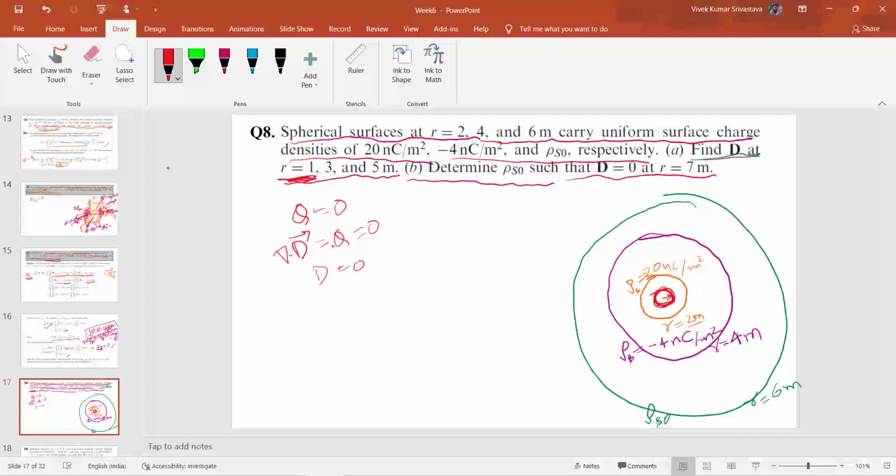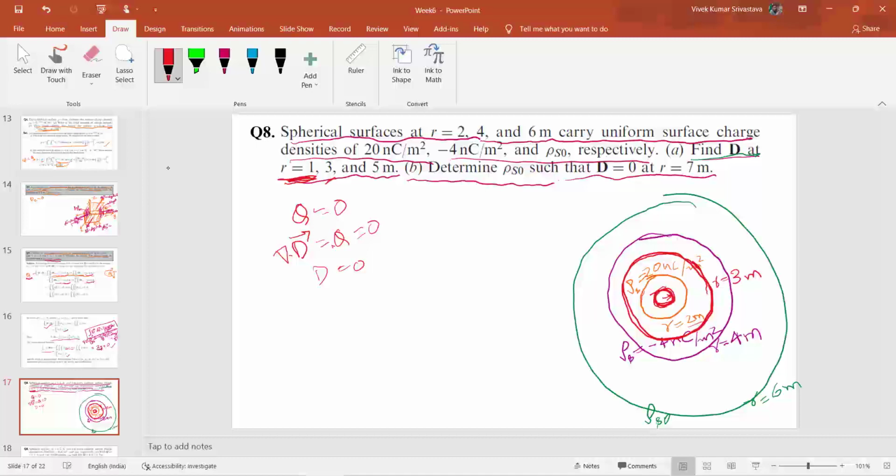The next will be 3 meter, so 3 meter will be in this range. This will be my radius, r equal to 3 meter. So the total charge enclosed inside this r equal to 3 meter will be the charge present on the r equal to 2 meter spherical surface.